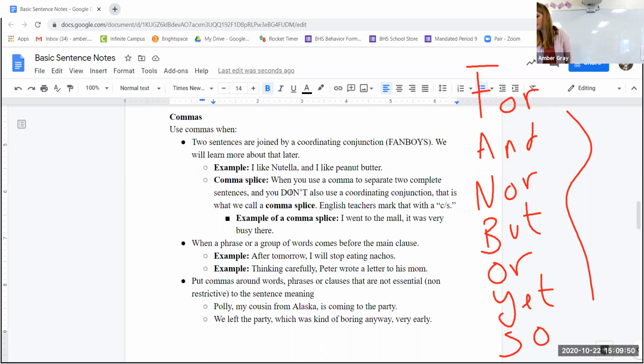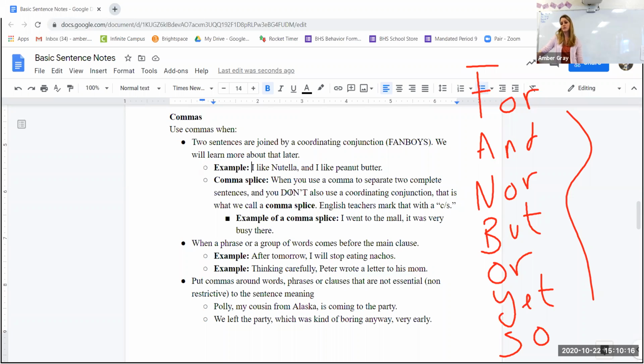One way to fix that is you could just take that comma, turn it into a period, and then capitalize the first letter in it. Now you've got two sentences. You could change that period into a semicolon, or you could add a FANBOYS after mall and that comma. So there are different ways of fixing that. English teachers don't want to have to bother to tell you all of those different ways. They'll just say comma splice, fix it.